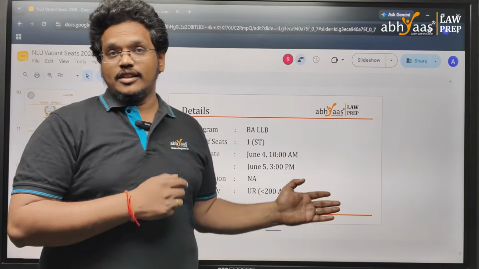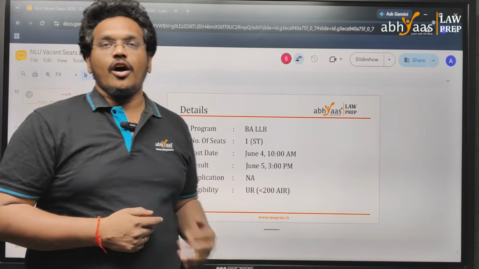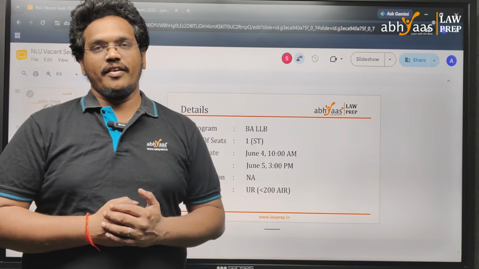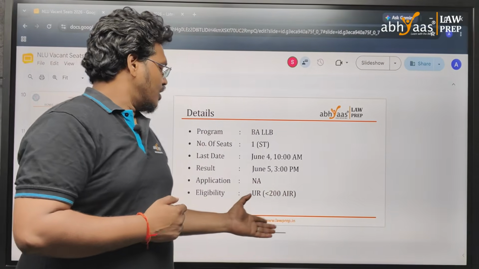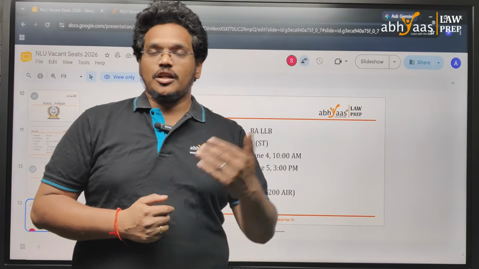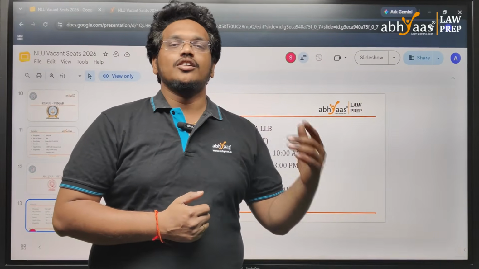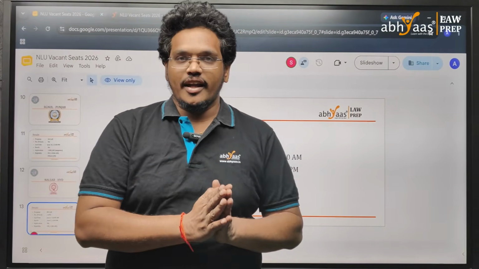There is no application fee, but the only condition is that you should have an All India General category rank of less than 200. So there is an upper limit on the All India rank. Irrespective of our category, if you want to apply, only those who get less than 200 rank at the All India level are able to apply. The vacant seat is only for the All India ST category.